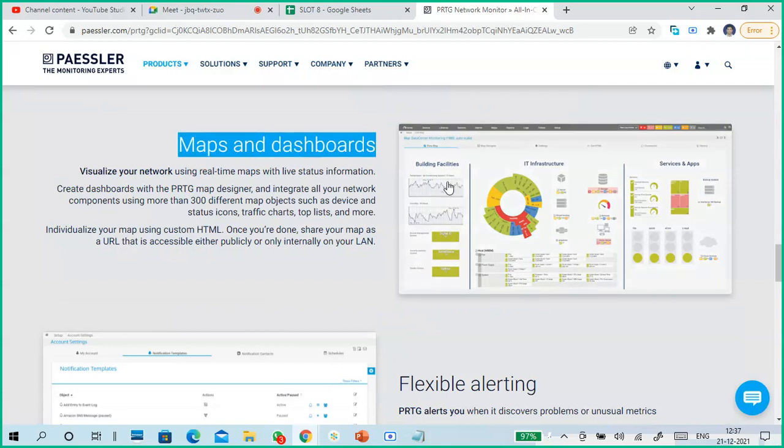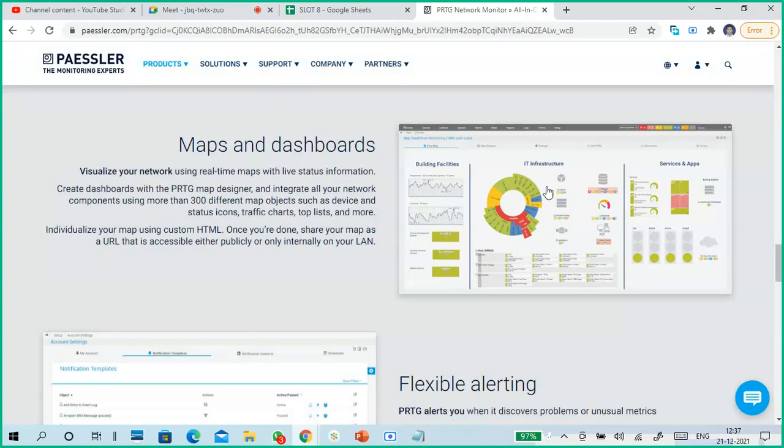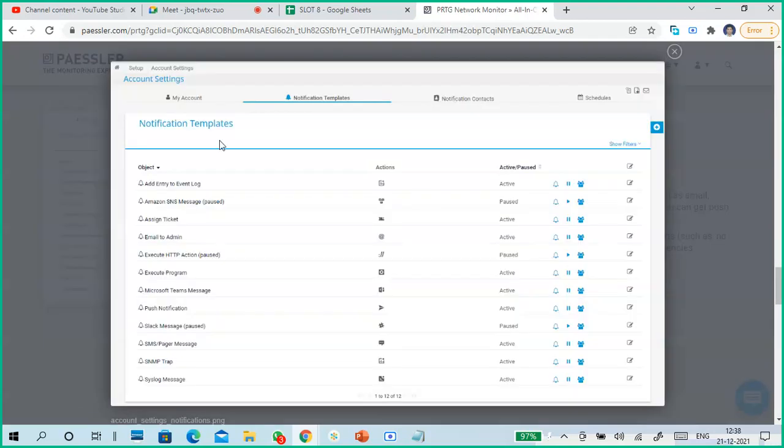Maps and dashboards. This is a complete IT infrastructure map. You can see building facilities, air conditioning system, humidity, access management system, security cameras, electronic systems, IT infrastructure, servers. This shows warnings and okay, working status. Red color means a danger has occurred, errors. You can see everything on one screen and understand. The map is designed like this, so you can map your entire infrastructure and access it very easily.